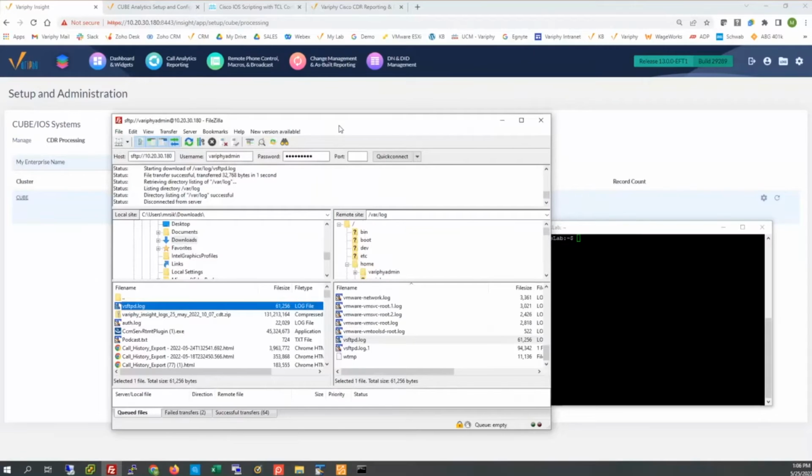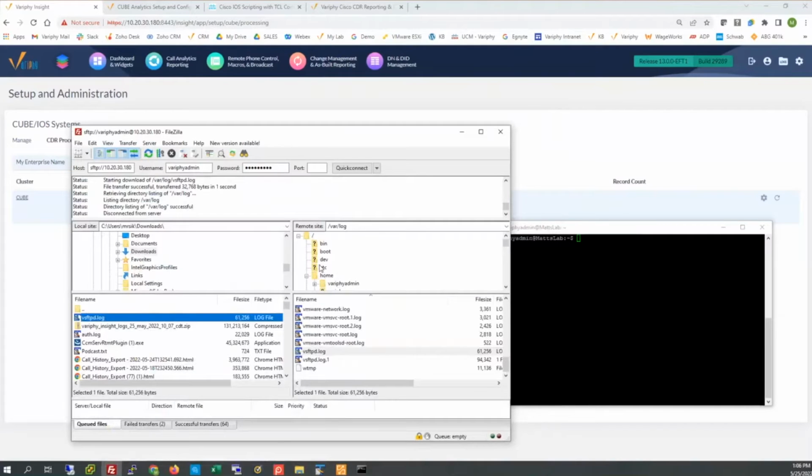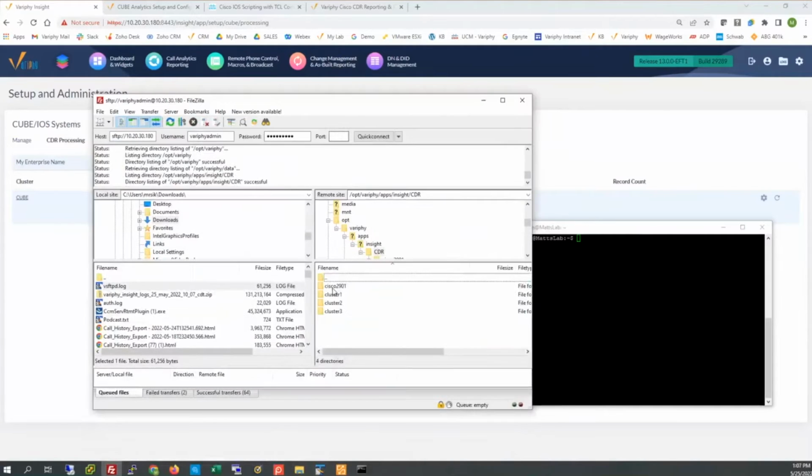So that data directory in the background should be opt verify data, and then a directory that I have mapped for my cube router data. So let's drill on in there. That is opt verify data, and then here's my Cisco 2901. So that's exactly the folder directory that should be getting CDR files delivered to it. Certainly we can see no data is being sent. Obviously we know the graph in the dashboard has ceased, as well as the data summary clipboard probably shows no activity or no data processing over the previous X amount of days.